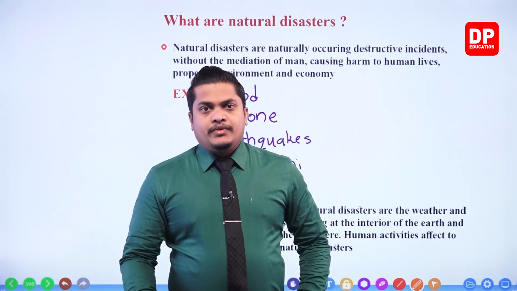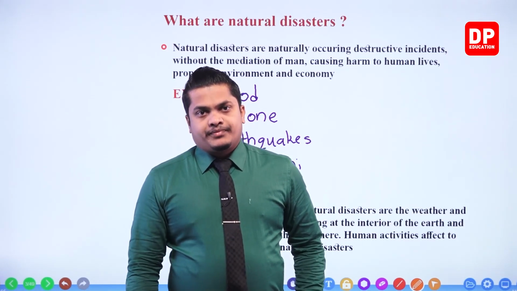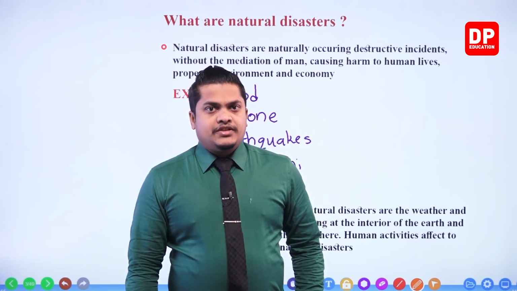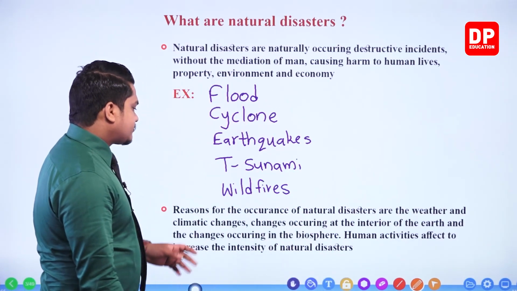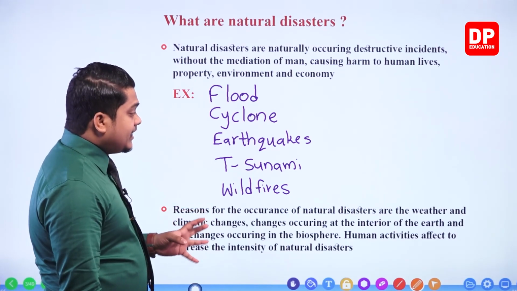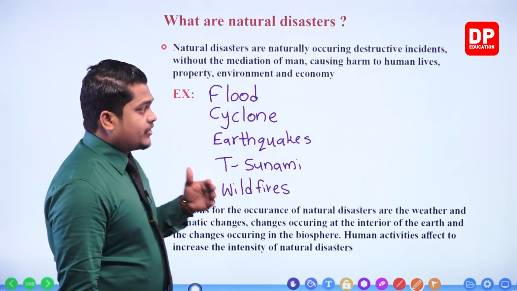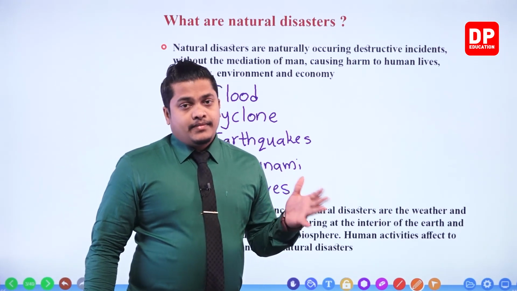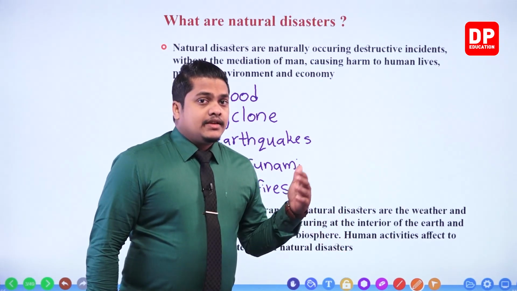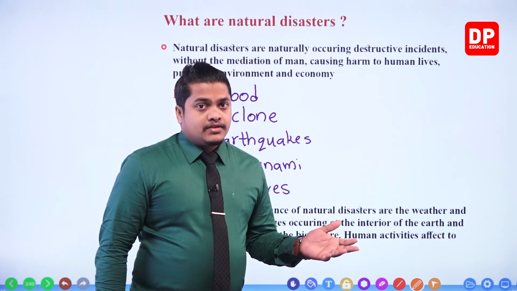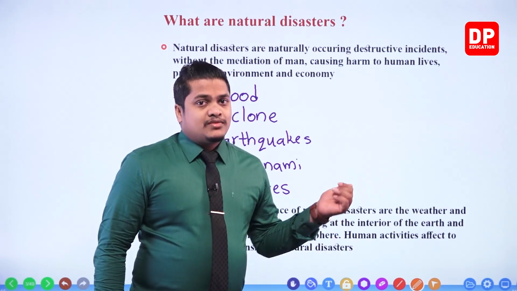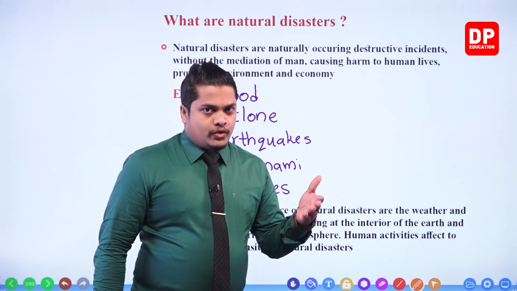These destructive incidents are going to occur because of changes in these factors especially, changes occurring at the interior part of the earth. You know that the interior of planet Earth contains several parts, like the mantle and the core, which you already know.